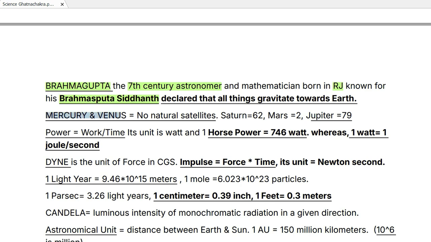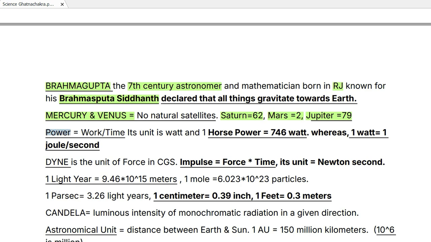Then Mercury and Venus, they have no satellite. Saturn has not the maximum but the second maximum number of satellites after Jupiter, which has 79 satellites. Now Mars has only 2 satellites. Of course you need to remember these exact numbers because these planets are unique in terms of their satellites. Jupiter 79, Saturn 62, Mars 2, and the names are Phobos and Deimos.